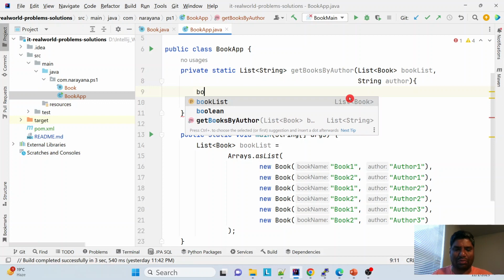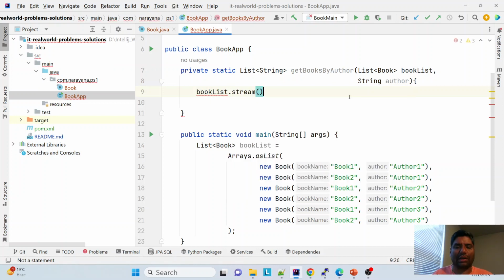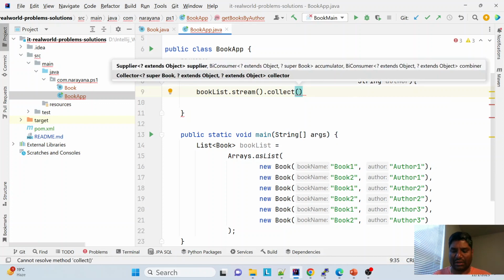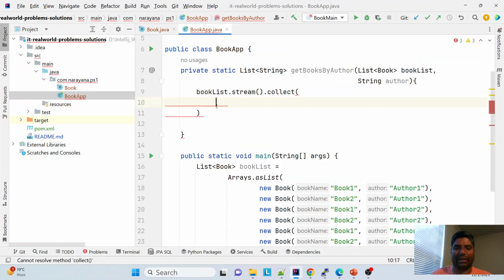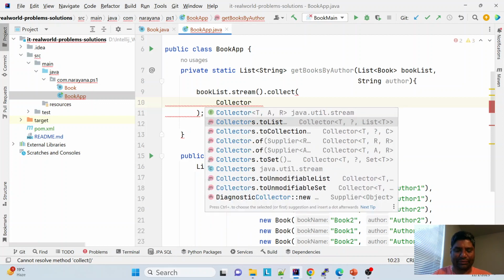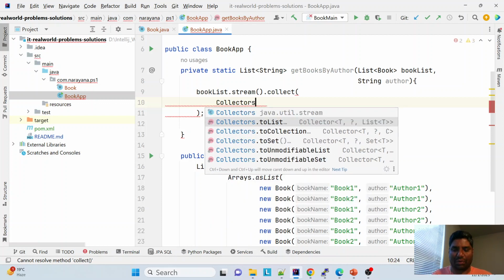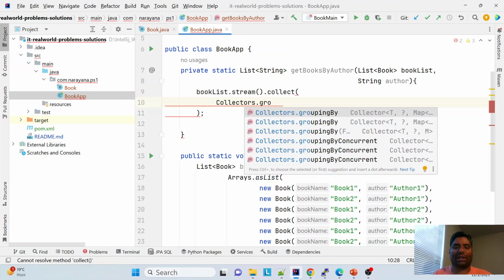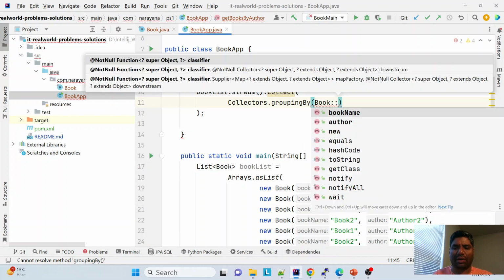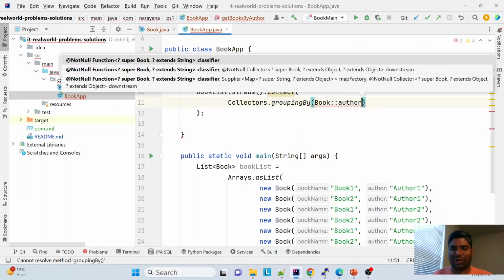So book list dot stream dot collect. Now the magic is here, in one line. Look at it. Collectors is a utility which is provided. I'm using Collectors dot groupingBy as the concept. I'm using a method reference, I want by author.